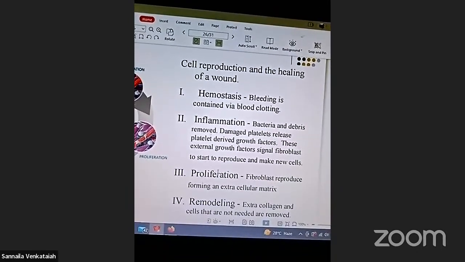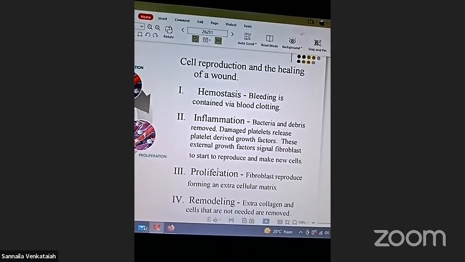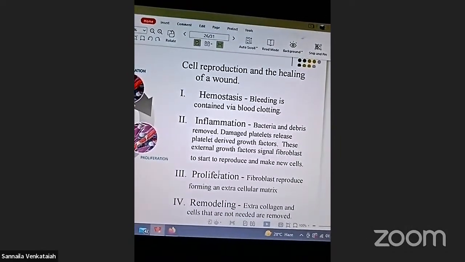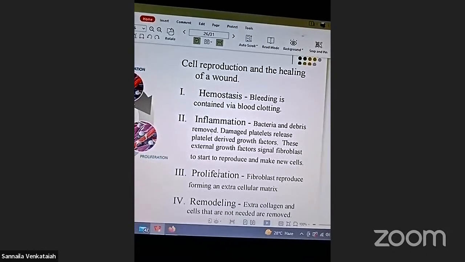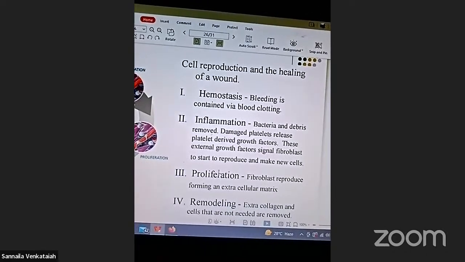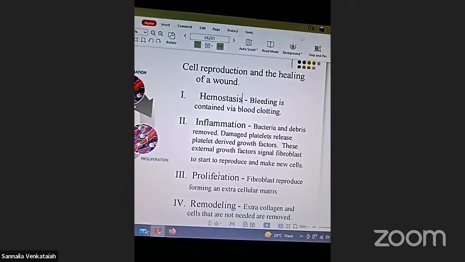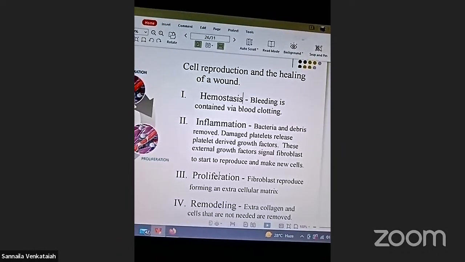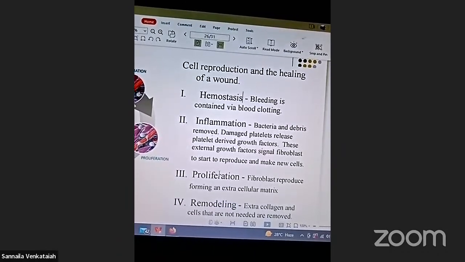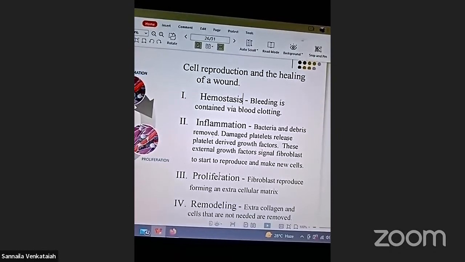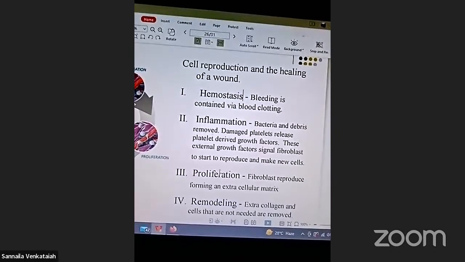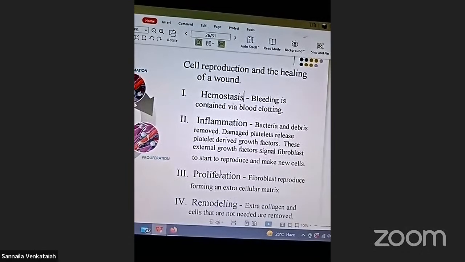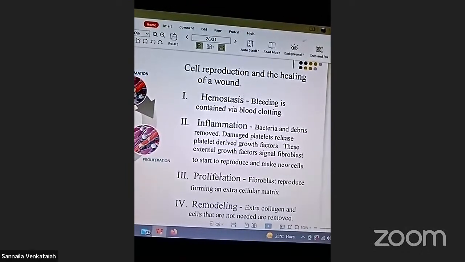Fibroblasts reproduce, forming an extracellular matrix, that is called proliferation, and remodeling. Extra collagen and cells that are not needed are removed.